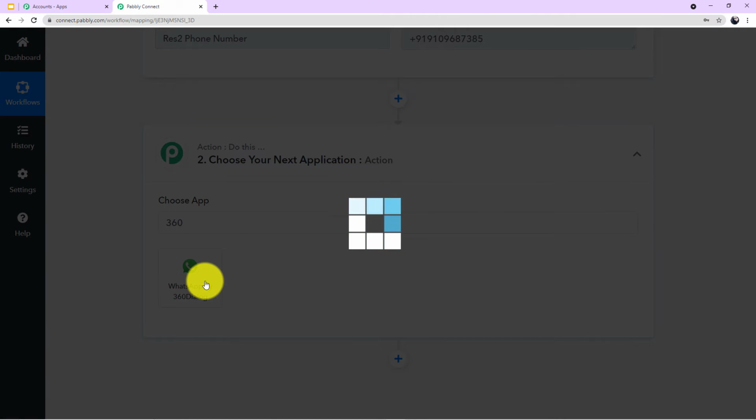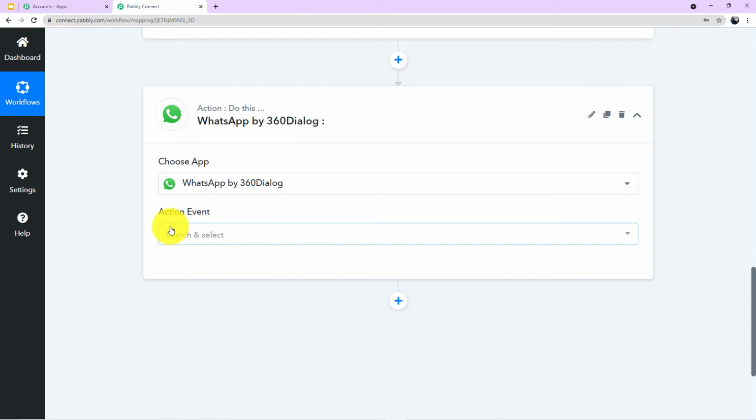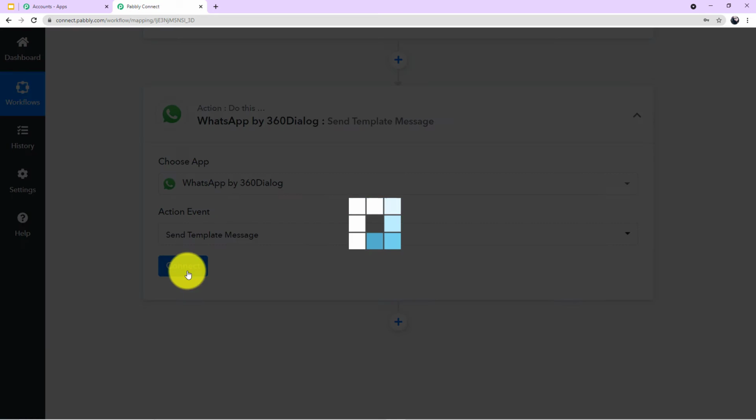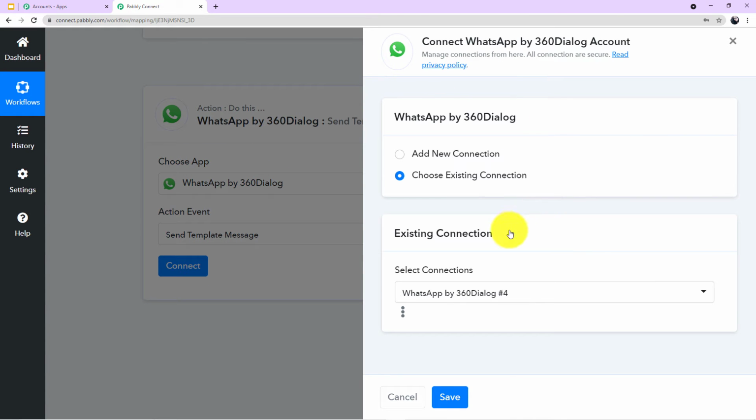As you can see on my screen, I'll click this. And now a new field of action event has emerged in front of me. If I click this arrow, I can see the various action events in the scroll down. I want to choose this particular action event, which is send template message. So I'll choose this and now I'll click on connect. A mini window will emerge in front of you asking for two options, which is add new connection and choose existing connection.